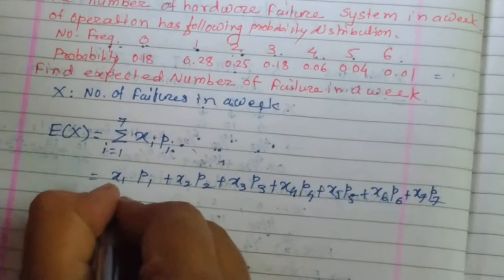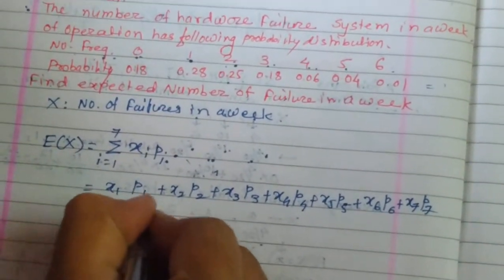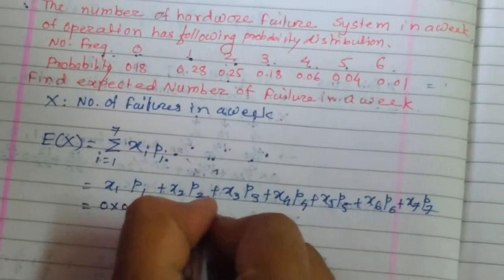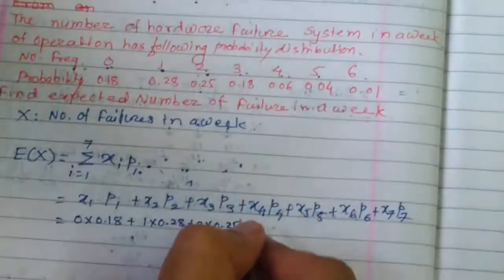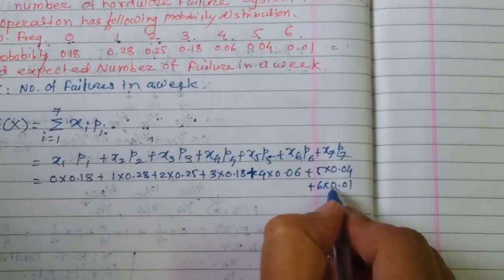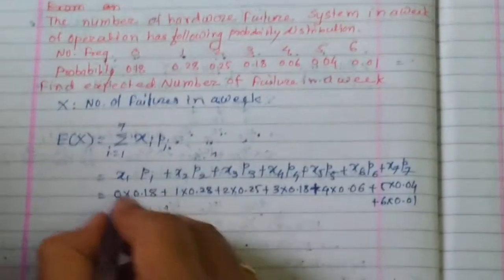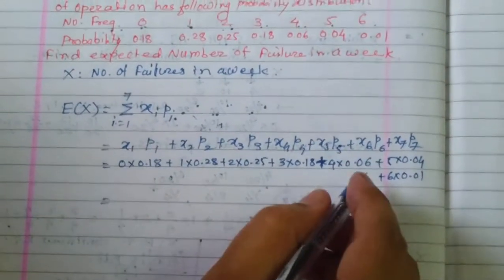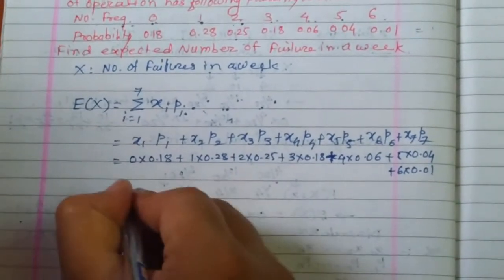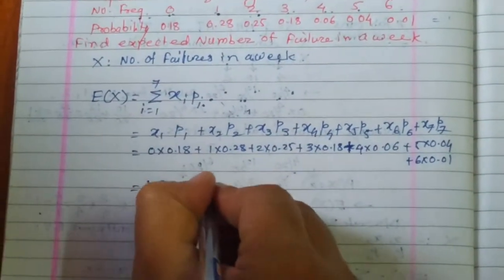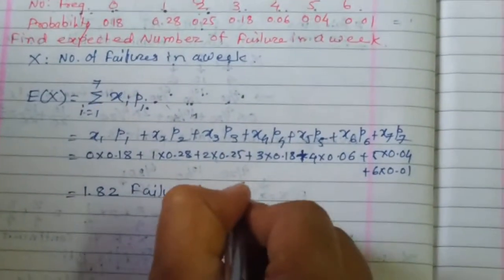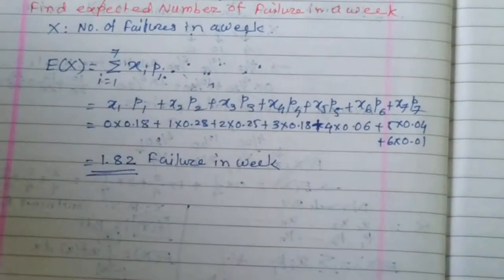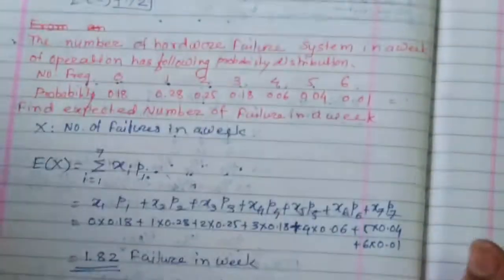So x1 is 0: 0 into 0.18 plus 1 into 0.28 plus 2 into 0.25 and so on, up to 6 into 0.01. If I multiply these and add them, my answer is 1.82 failures in a week. So this is the average failure in a week based on this history.